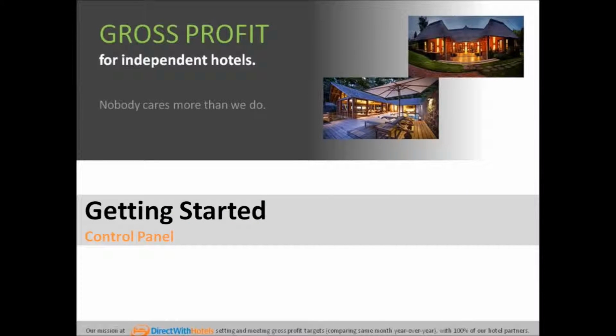Let's get started with the modules of the control panel. The first part will focus on the gross profit-centric modules, and the second part will focus on the other business units.